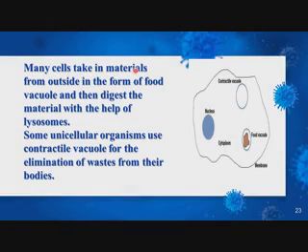Now many cells take in materials from outside in the form of food vacuoles, then digest the material with the help of lysosomes. Small unicellular organisms use contractile vacuoles for the elimination of waste from their bodies. So there are food vacuoles and contractile vacuoles. Food vacuoles contain the food substances. They are digested with the help of lysosomes, and unicellular organisms use contractile vacuoles for elimination of the waste substances.